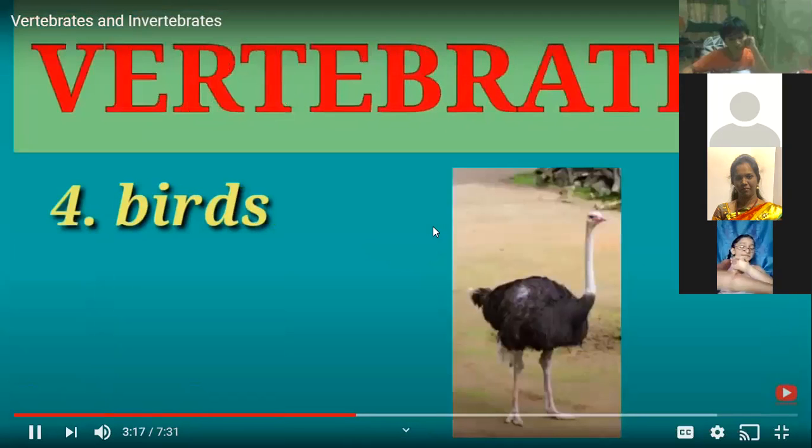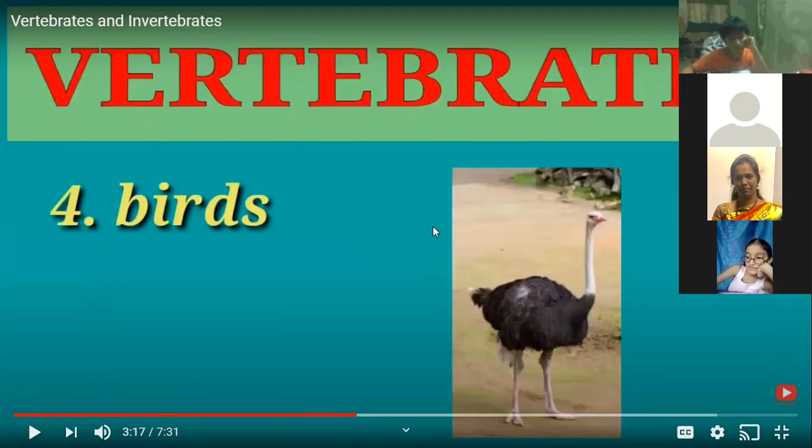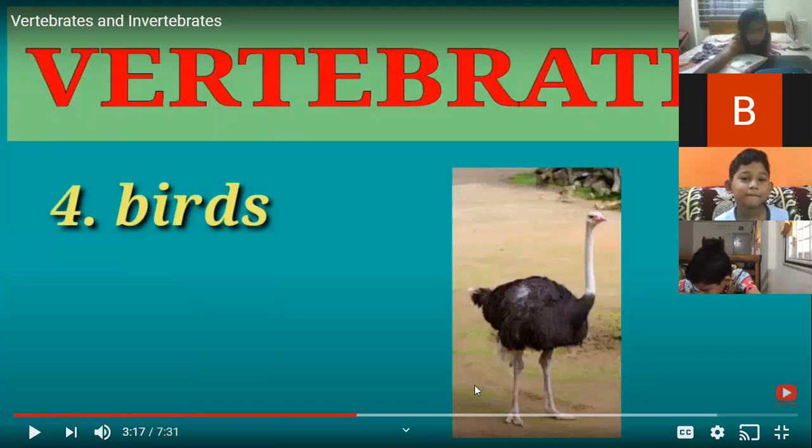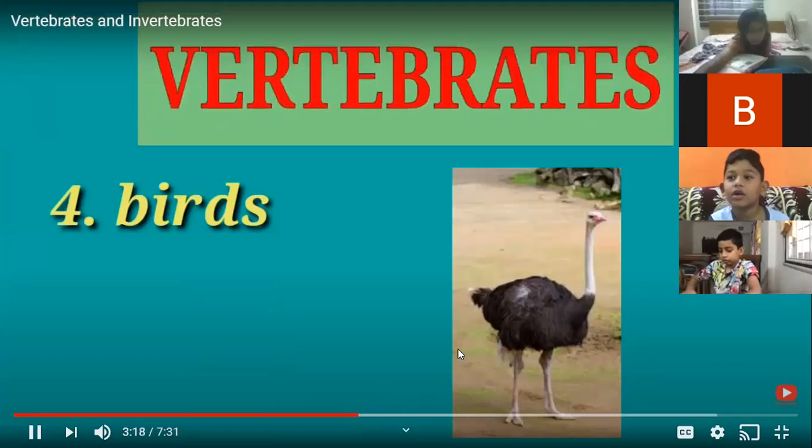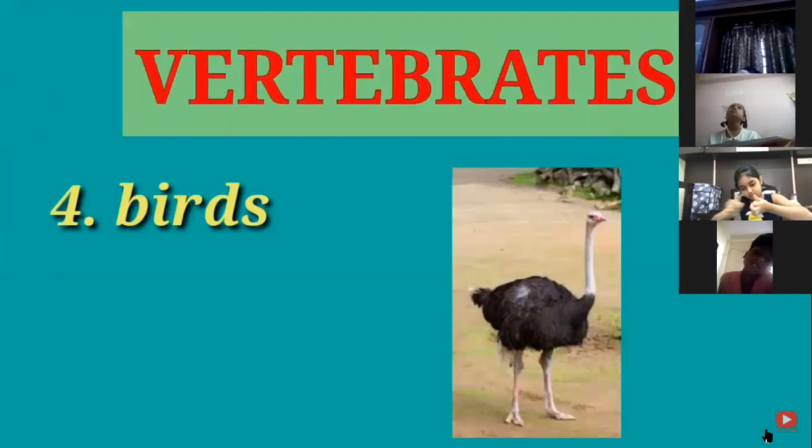Next, we are going to see about the birds. Now, birds fly. Their body is covered with feathers, and they have got hollow bones which make their body light, which helps them to fly. But not all the birds can fly. There are exceptional birds like the ostrich and penguins which do not fly. So these birds are called the flightless birds.